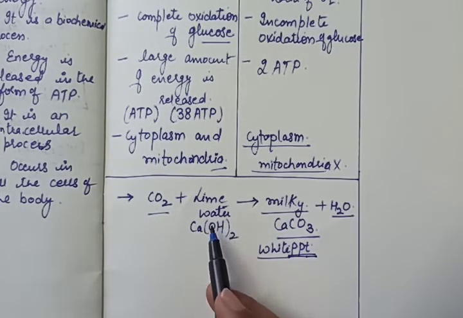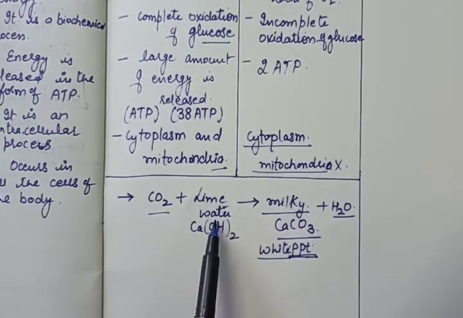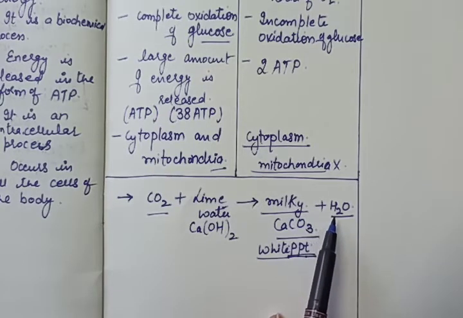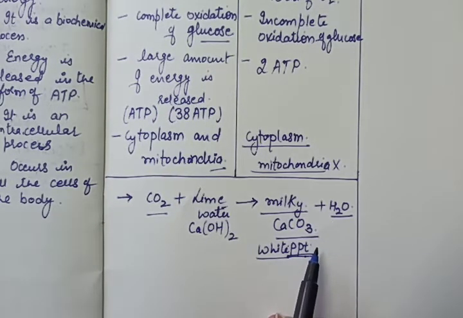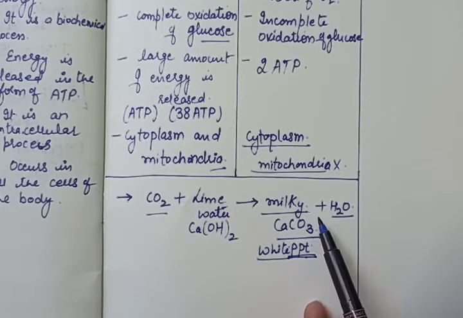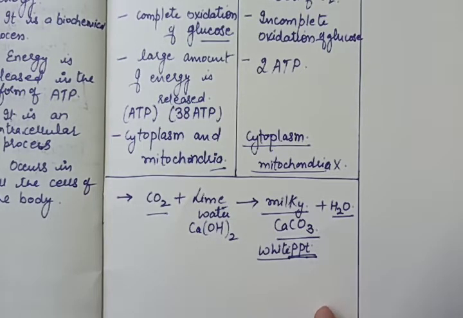This reaction we will do in the second chapter also. So you can just understand that when we pass carbon dioxide through lime water, it turns milky. By this test, we can show that the gas we are exhaling is carbon dioxide. By doing the simple process, take a test tube in which the lime water is there and then blow some air in it, and you will see the milkiness. That means carbon dioxide we are exhaling.